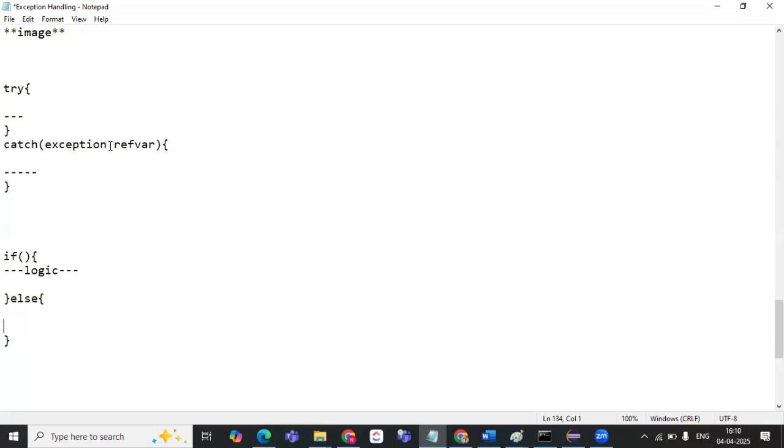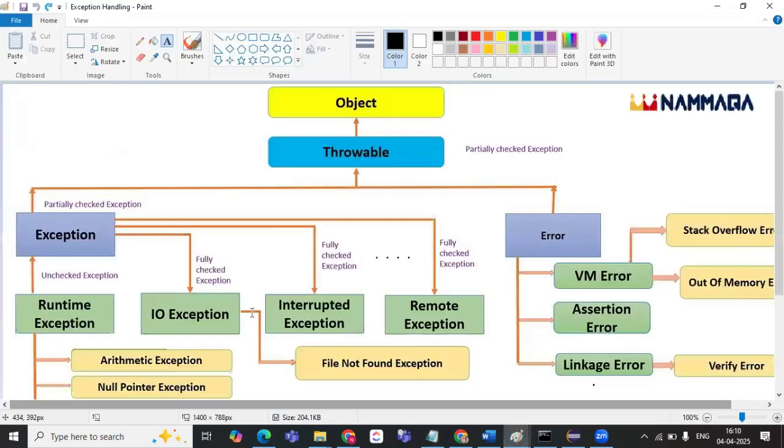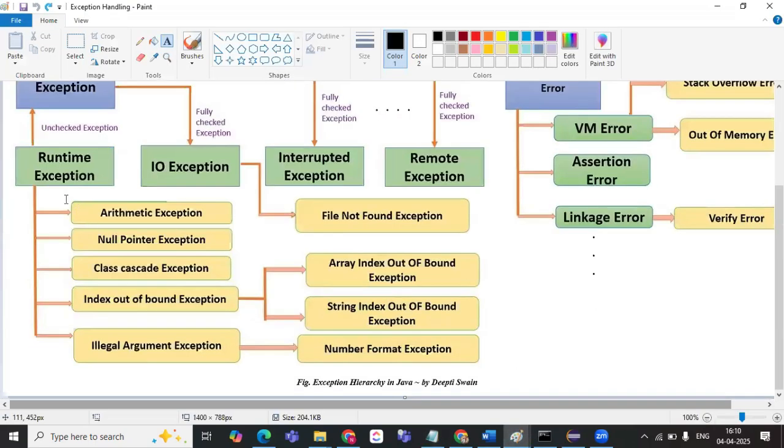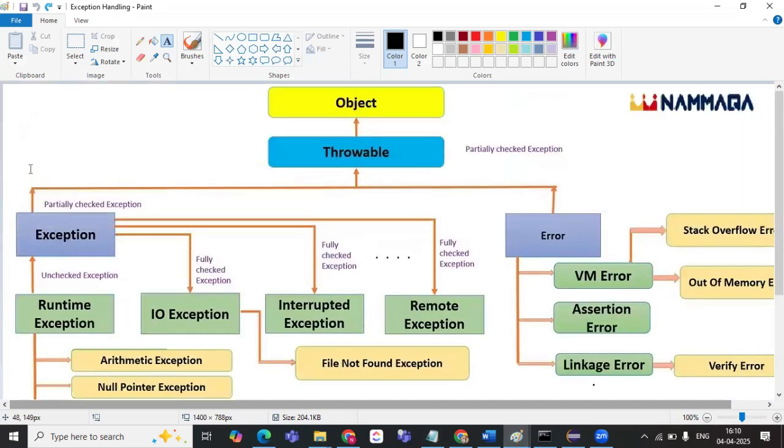Now, this is a class name. The Exception class is the superclass for all the different subclasses which represent exceptions. So we are mentioning this class name. This is the class name. Where did it go?